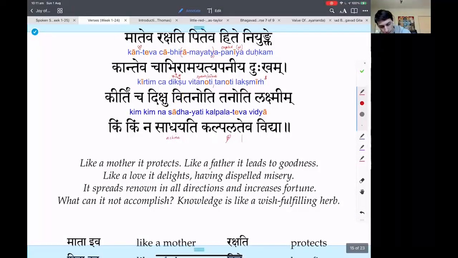And then again, tanoti, see this doesn't have a V there. Tanoti, lakshmin. In other words, it expands or spreads fortune. Kim kim na sadhayati. So what else can it not achieve? Yeah, okay, so he accomplishes, he achieves, attains, succeeds, fulfills, or carries out. Very useful verb. In the middle, because there's a ya there, it is a causative, but it doesn't matter. What's without the causative? Siddhyati. That's how we're usually trained. Siddhyati. It also has a ya.